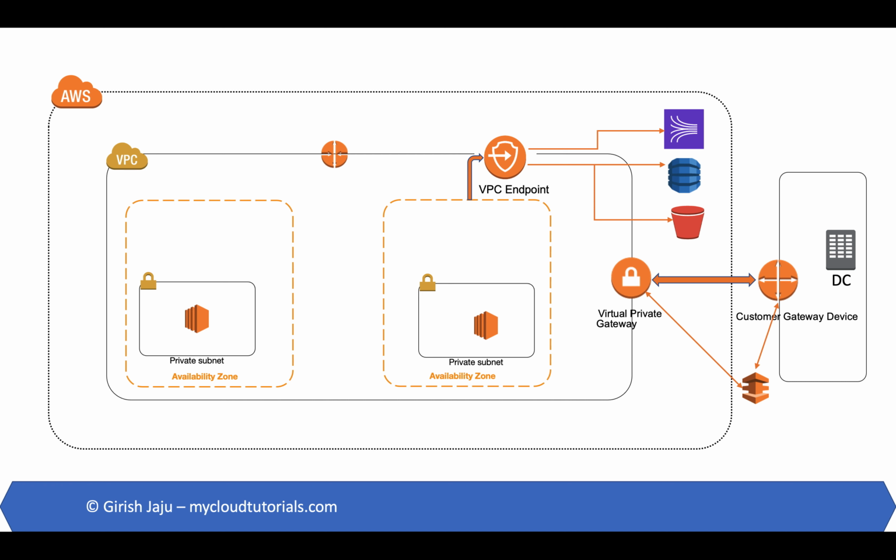AWS PrivateLink is a technology that enables you to privately access services by using private IP addresses. The traffic between your VPC and the other services never leaves the Amazon network. A VPC endpoint does not require an internet gateway, virtual private gateway, VPN connection, or NAT device. The instances in a private subnet can access the AWS services using VPC endpoints without the need to create NAT gateways.